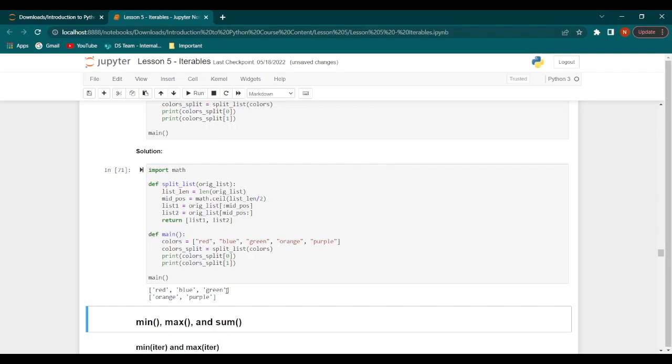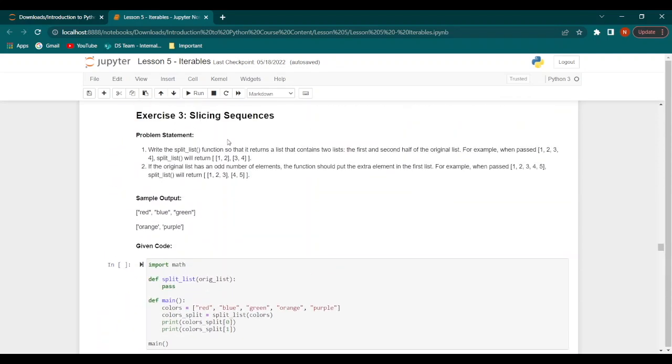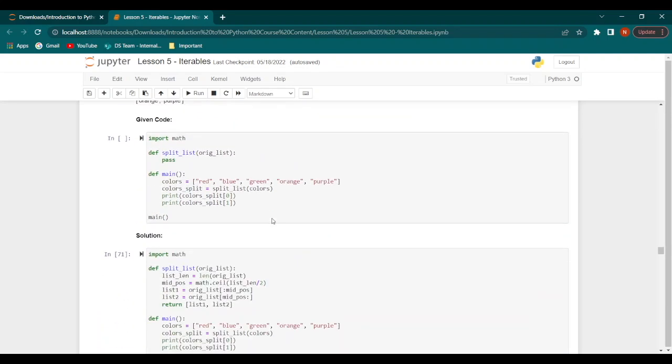So we get red, blue, green, and orange, purple. So this is our list: red, blue, green, orange, purple. It has been split in such a way that the first 3 elements come in the first list, and the second 2 elements come in the second list. So this is how we can slice sequences.